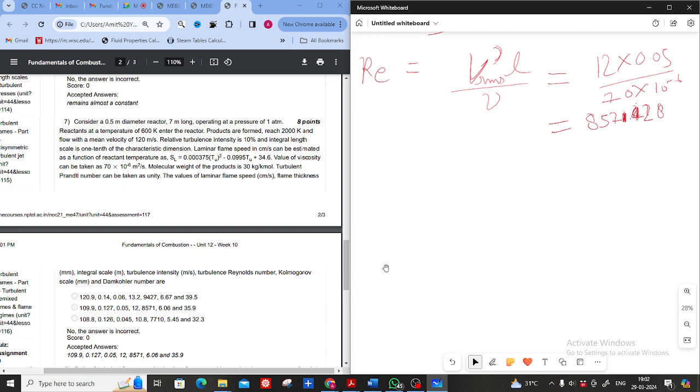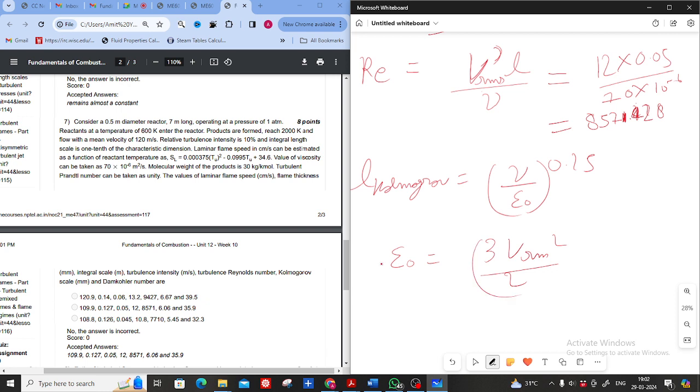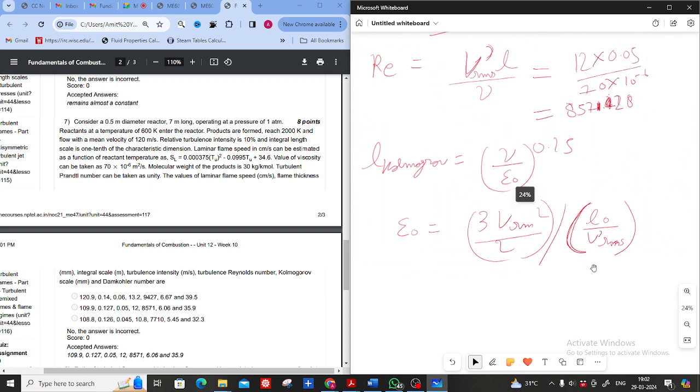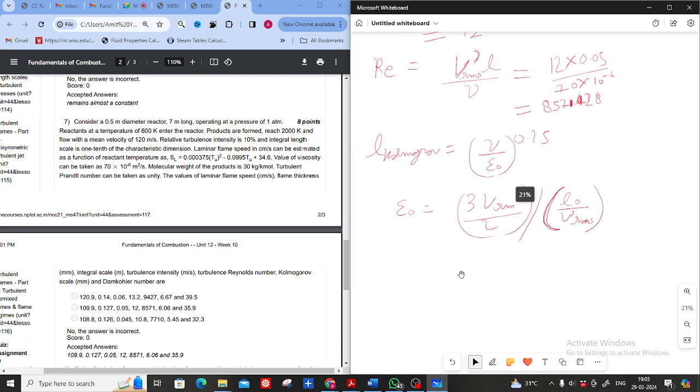Now, the Kolmogorov scale. So this is the Kolmogorov length scale.